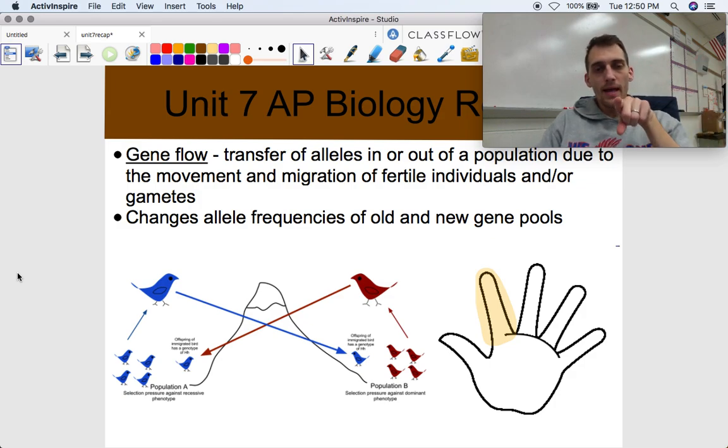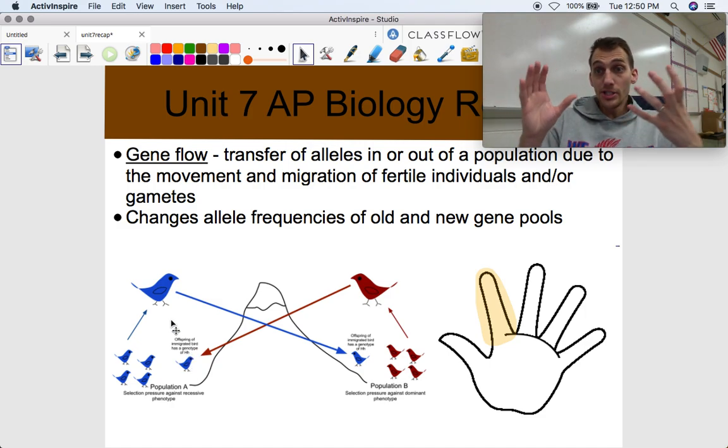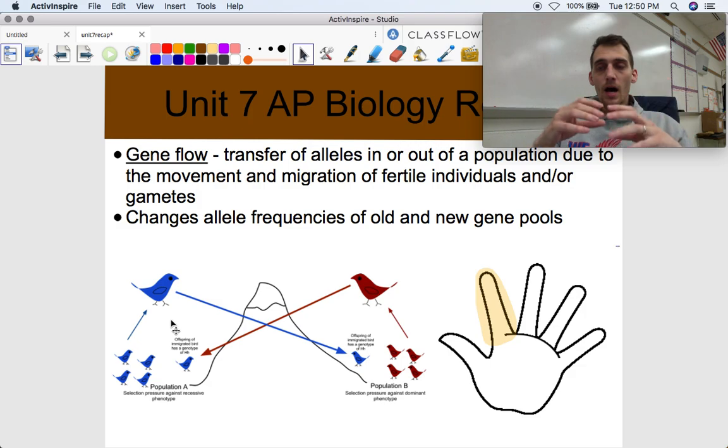of a gene pool. So if I have this blue bird over here from population A, and this blue bird migrates to population B, and this red bird migrates to population A, guess what? Both of those gene pools are changed. The allele frequencies and the percentages of each allele in the gene pool are both changed, because this one left, taking his genes with it to join this population.